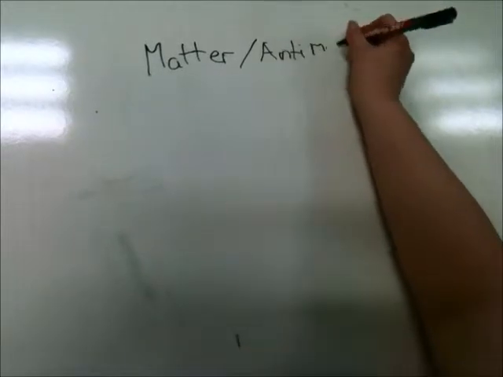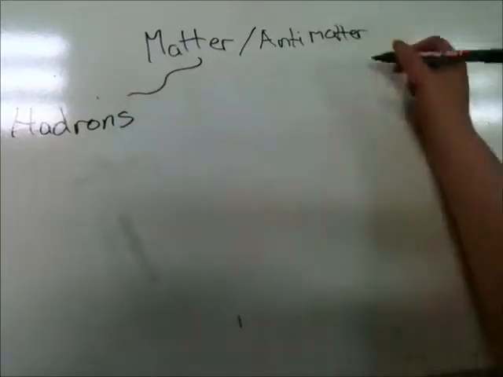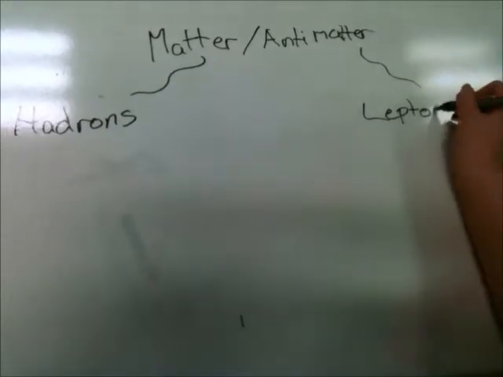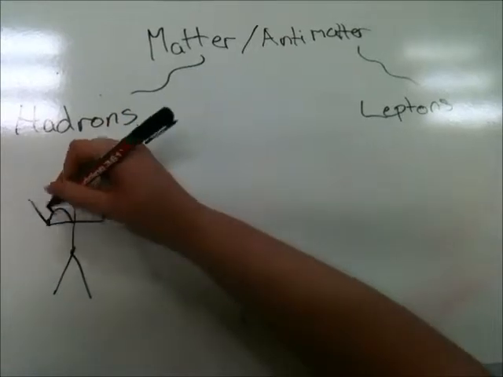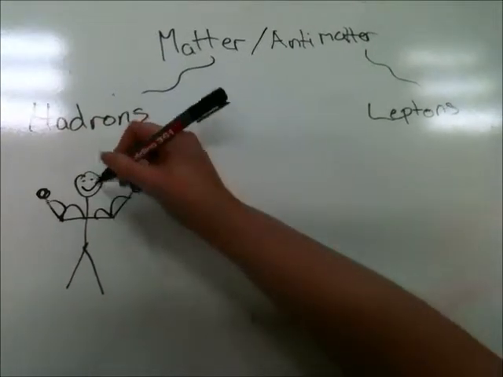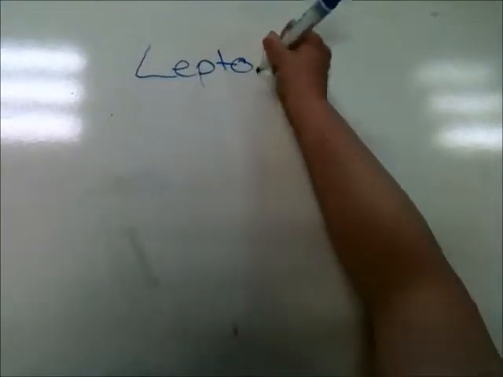Matter, that's where we begin, and its arch nemesis, antimatter. Well, for the sake of this video anyway. That doesn't matter. Matter and antimatter will be split into leptons and hadrons. Hadrons are the shiz. They will interact with the strong force, but don't be fooled, leptons are equally cool, even though they don't interact with the strong force. Let's look at leptons. Woo!